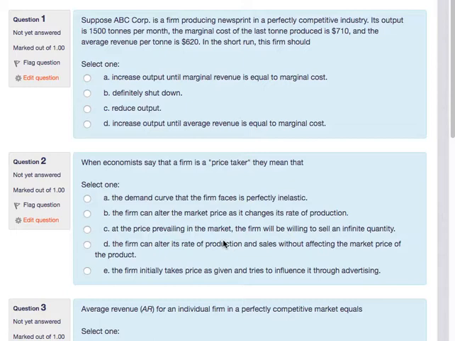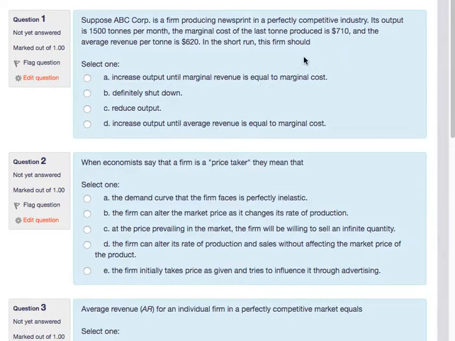than we would expect. Such as this first question here that asks about ABC Corp as a firm producing newsprint in a perfectly competitive industry. Its output is 1,500 tons, and the marginal cost of the last ton produced is $7.10, and the average revenue per ton is $6.20. In the short run, the firm should do what?